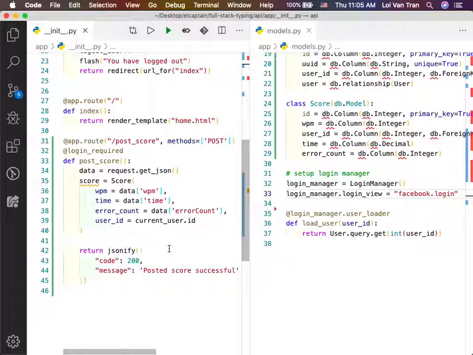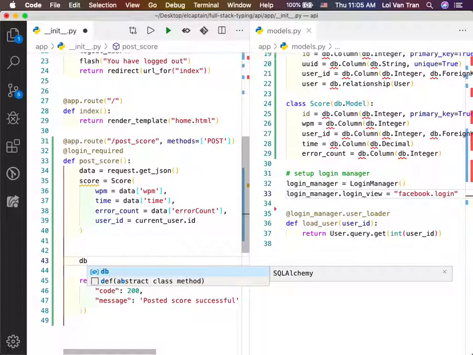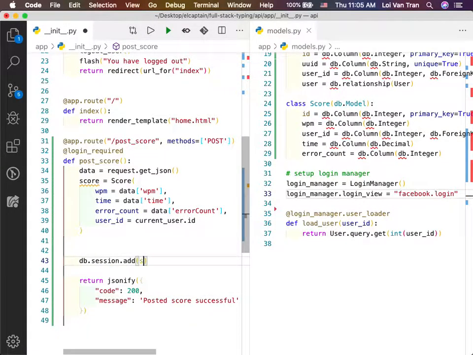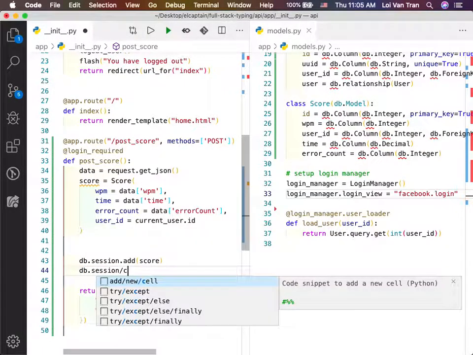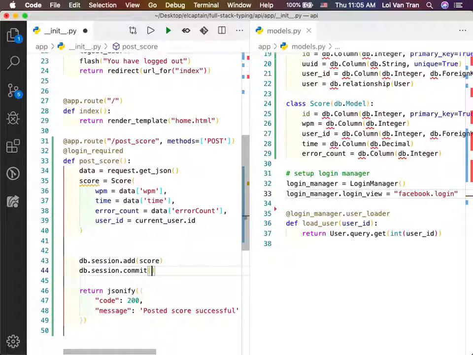I think it's a good time to ask what does work mean, right? Because you guys will notice I didn't even save it yet. We didn't even save the score. So maybe the code will run, maybe it won't, who knows? But we're gonna find out right now. So we're gonna do db.session.add(score), and then db.session.commit(). Okay, I wish this thing right here, does this return a true or false?